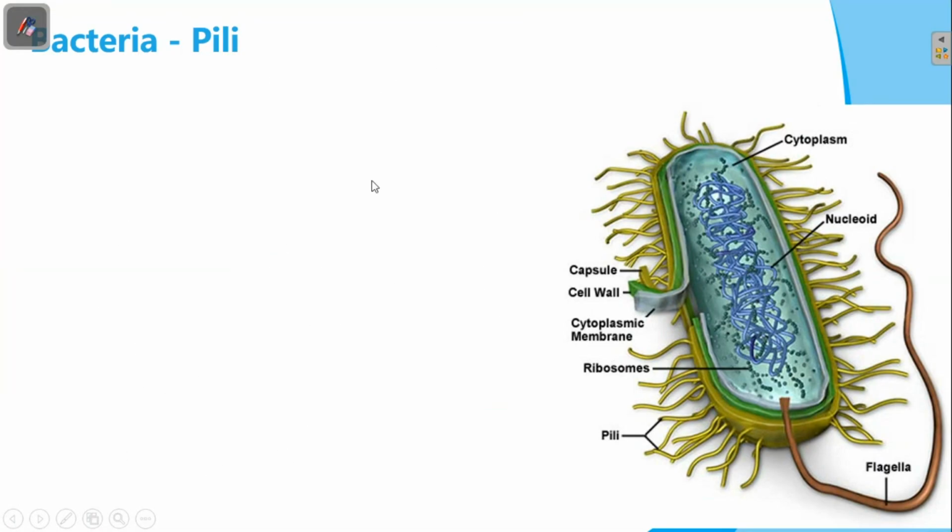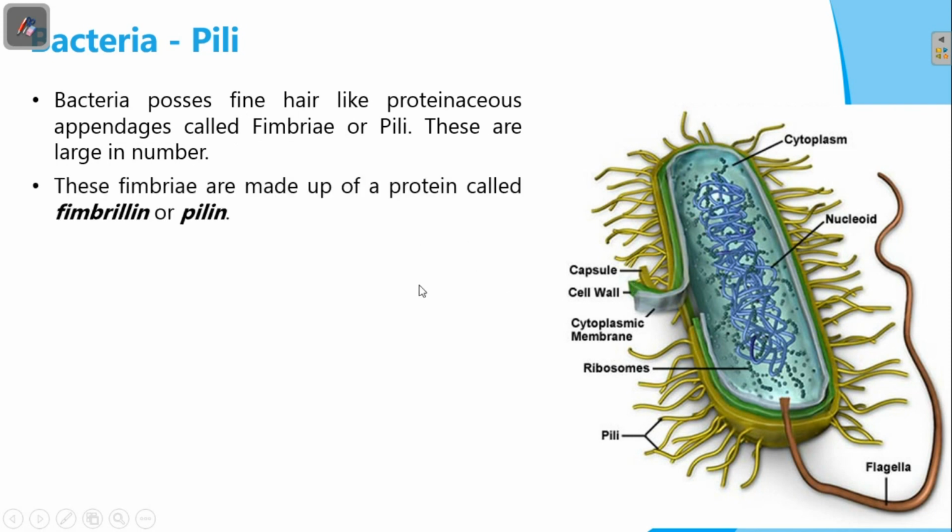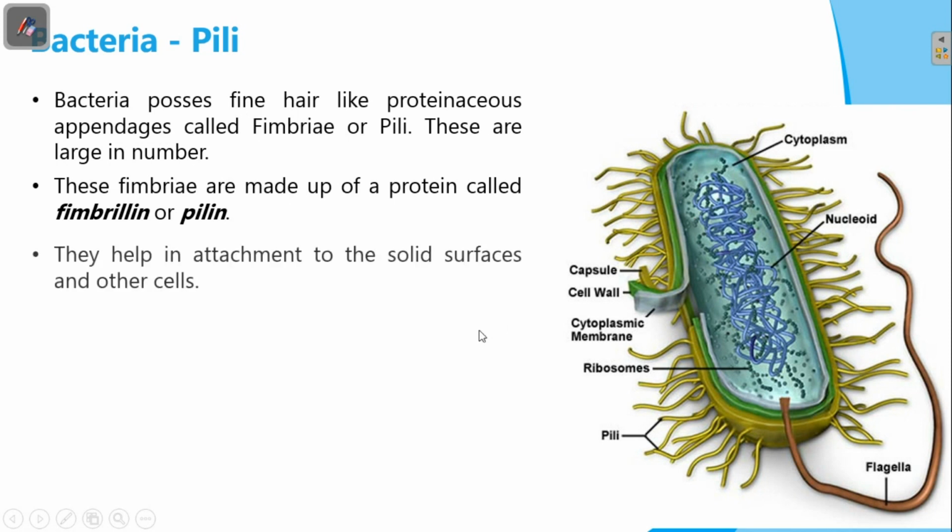Another external appendage of bacteria is pili. These are fine hair-like proteinaceous structures. These pili we can also call fimbriae, and they are large in number. These fimbriae are made up of a protein called fimbrillin or pilin. They help in attachment to solid surfaces and other cells also.